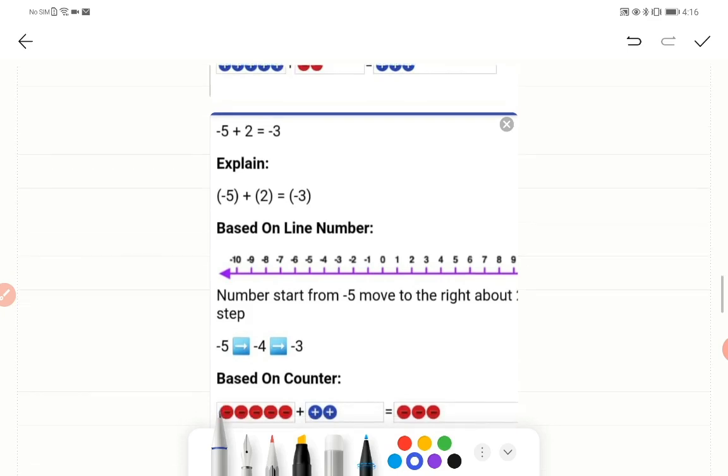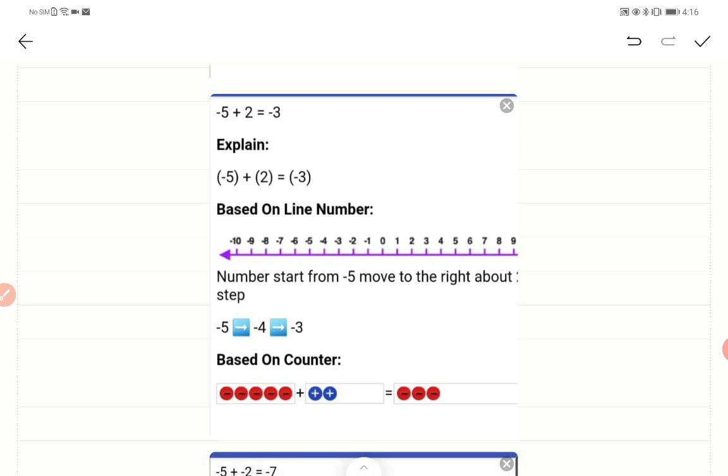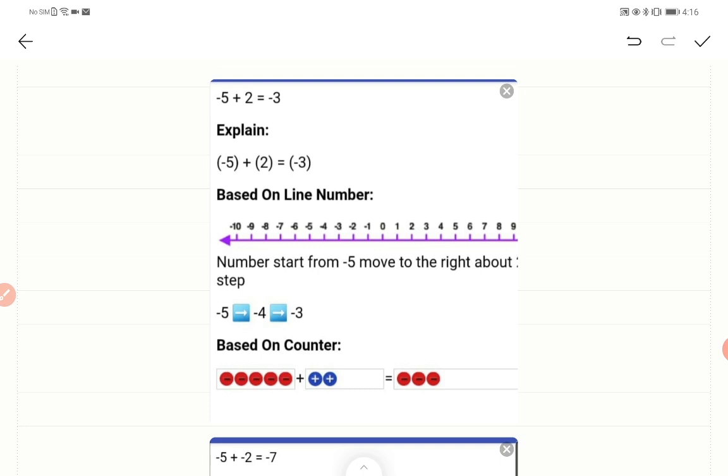Okay, let's say one more. I hope this is very clear and it's very simple to plot it on the number line. Alright, now this is minus 5 and plus 2. So one is minus and the other is plus. So what you need to do? You need to subtract, right? So 5 minus 2 is how much? 3. Okay, it is 3. And the sign is minus because the sign of the larger integer, that is 5, is minus. So we are taking the sign of that. Okay, so it is minus 3.